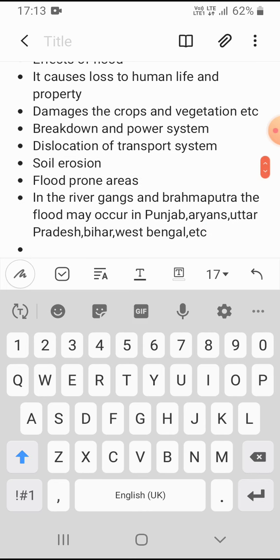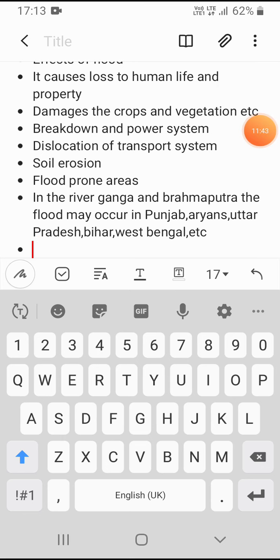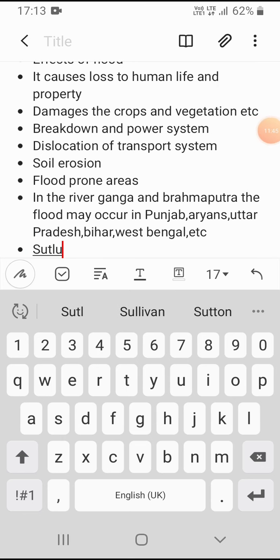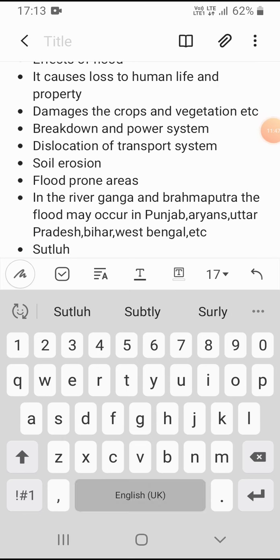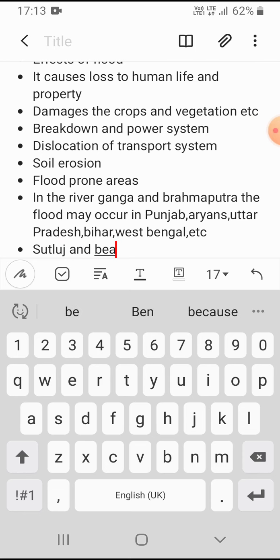And the Satluj and Beas rivers cause floods in Jammu and Kashmir.